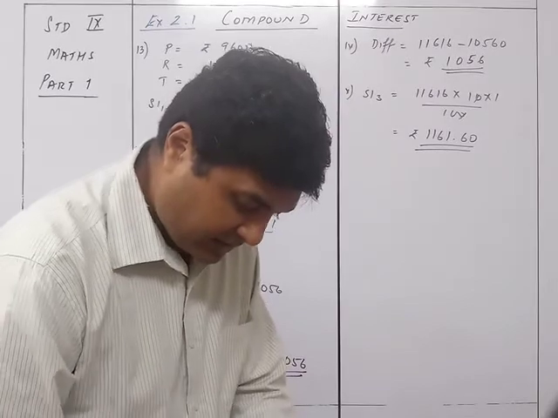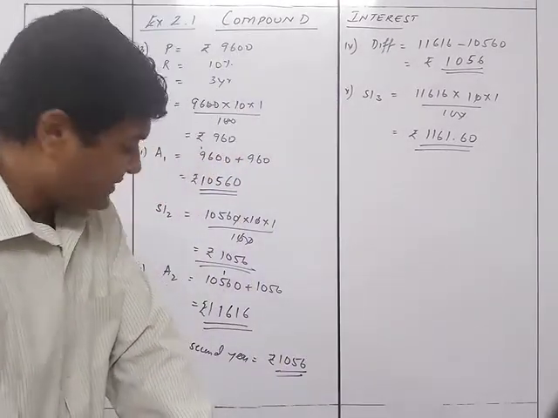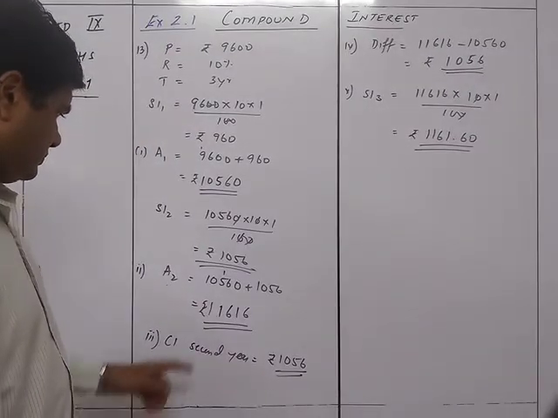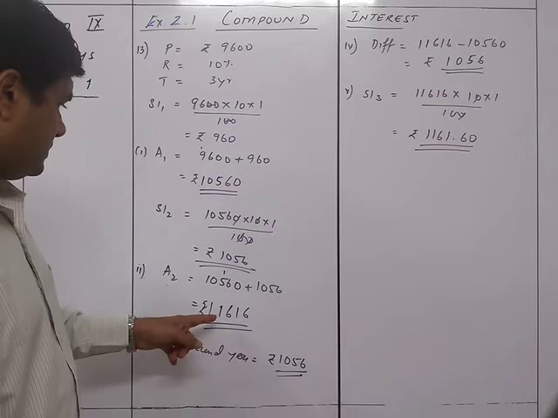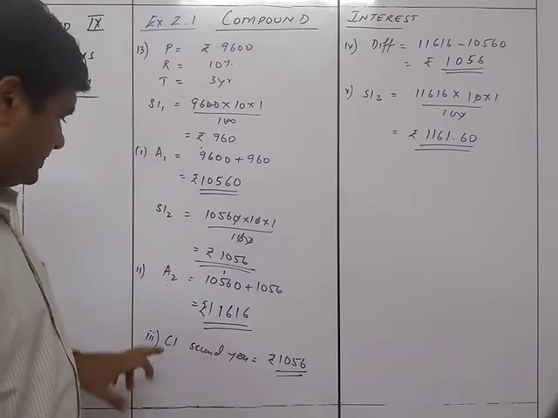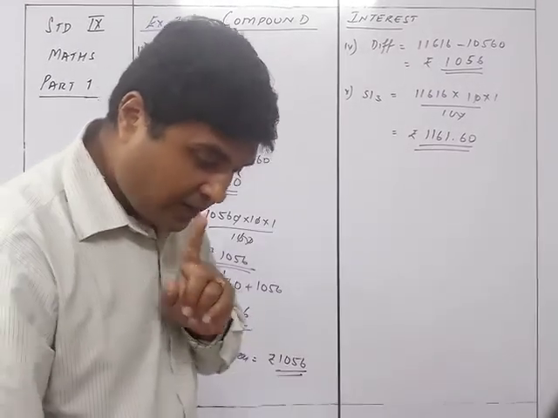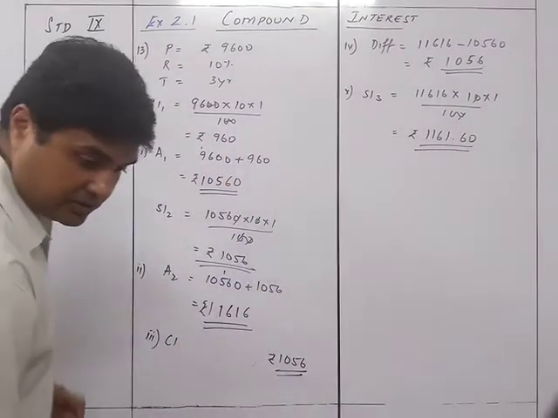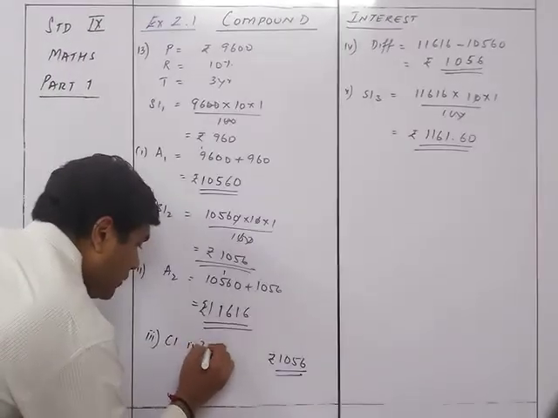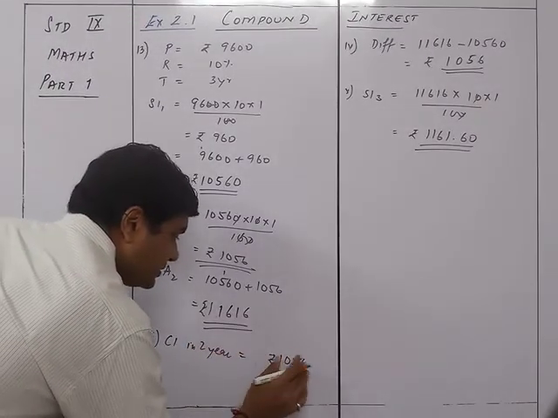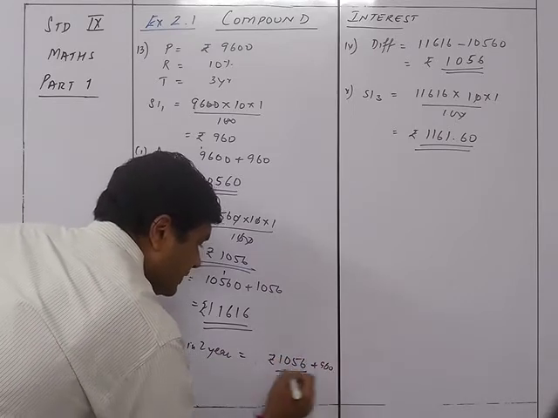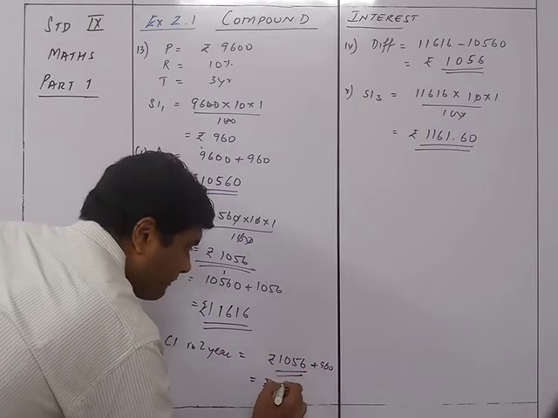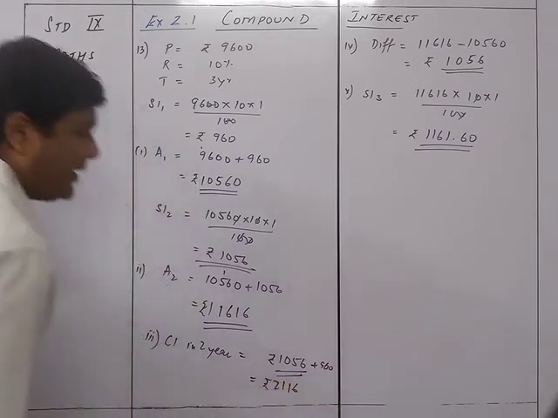So the answers for sum number 13 are 10560, 11616, 2016. Yeah, one second. It is earned in 2 years. Sorry, here it is not the second year, it is CI earned in 2 years. So CI in 2 years is equal to this plus 960, that will be rupees 2016.